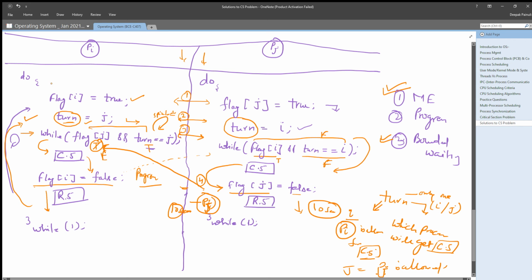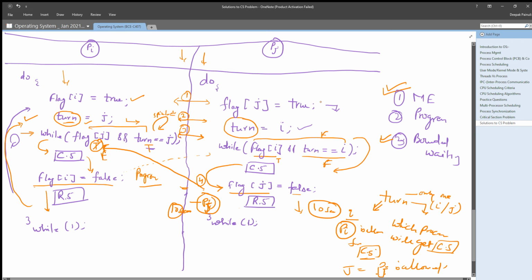Before entering its critical section, it will set its flag i to true. Okay, no problem. After that it will set the turn value to j. Okay, there is no problem. Now before entering the critical section, it will execute its while loop. It is checking the value of flag j, and flag j is still false because pj is in the remainder section.